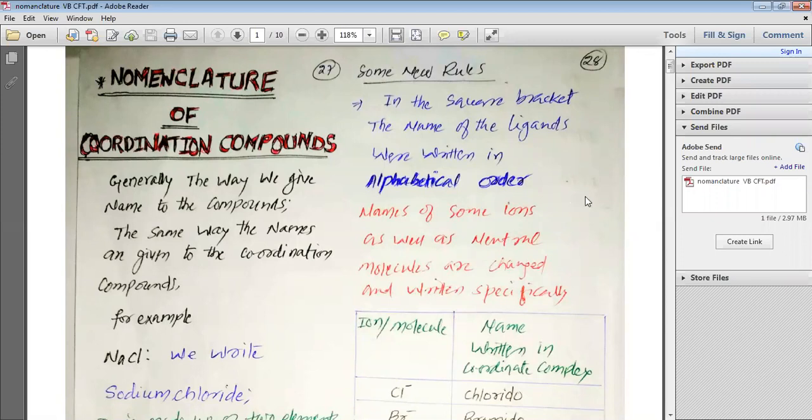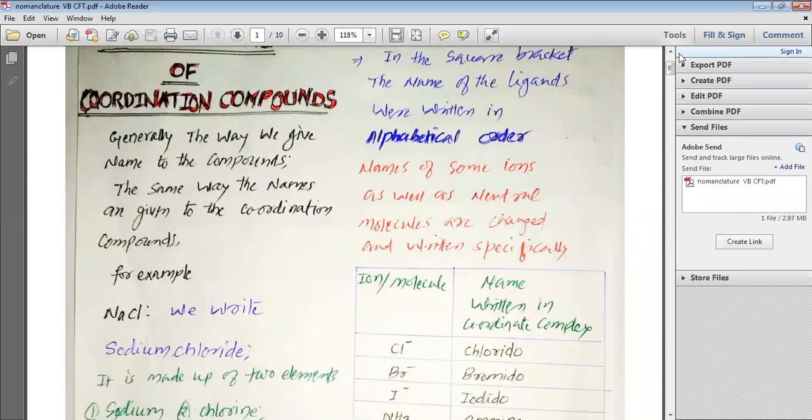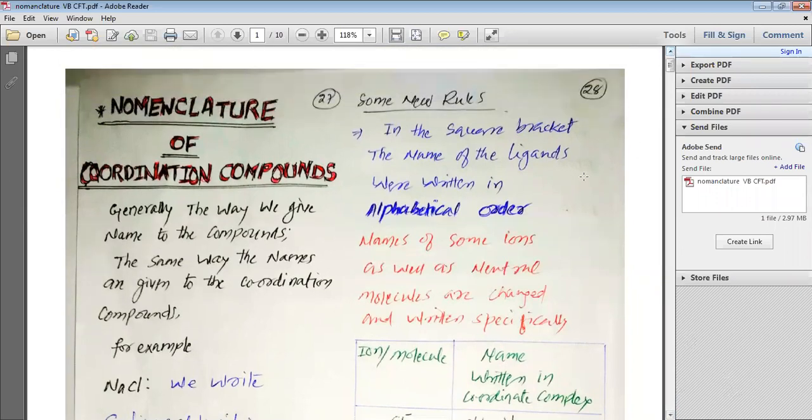EDTA is the example of the hexadentate ligand, which can ligate through six different atoms. At the same time, we have ethylene diamine, which is bidentate, and we have DETA, which is the tridentate ligand. So this is what we have studied. Now we are going to study the nomenclature of coordination compounds. So let's move forward and study the nomenclature of the coordination compound.